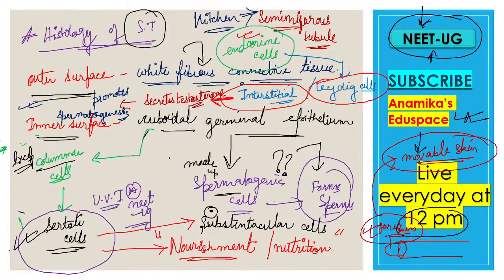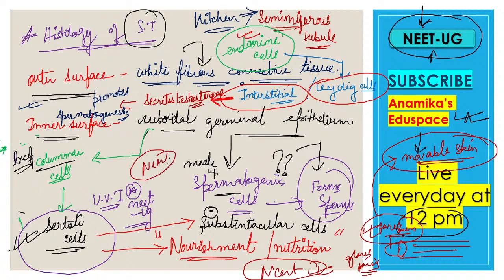That is a movable skin which covers up the penis. Clear? So this was all about the penis, the glans penis. You can also find the diagram in your NCERT. So make sure you follow your NCERT book, all the diagrams, and while you are studying this note, open the NCERT diagram and study the note.